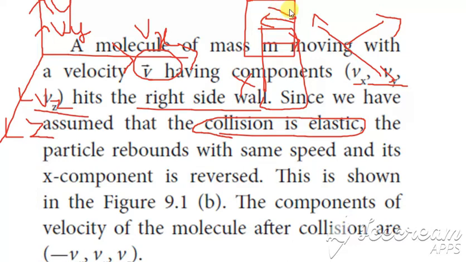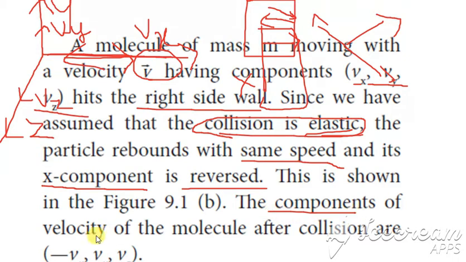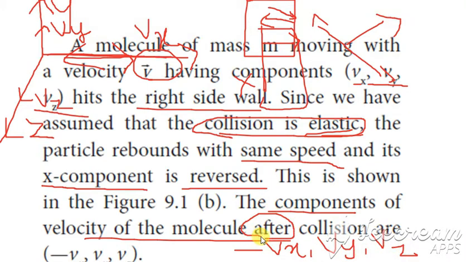So as it hits, it returns back because it is an elastic collision, and so it has the same speed, and the x component is reversed. The components of the velocity after collision are written as minus vx, vy, vz.